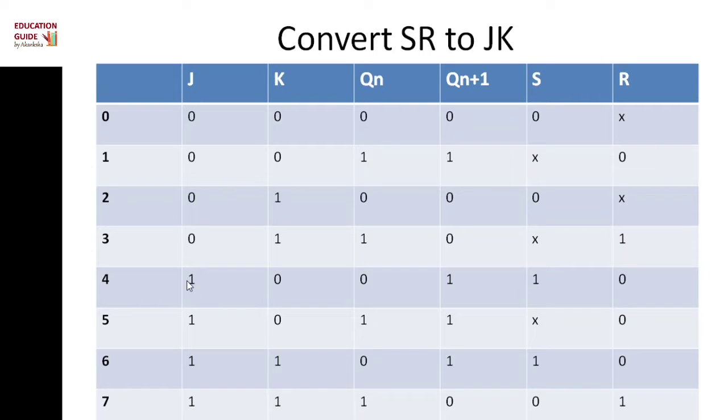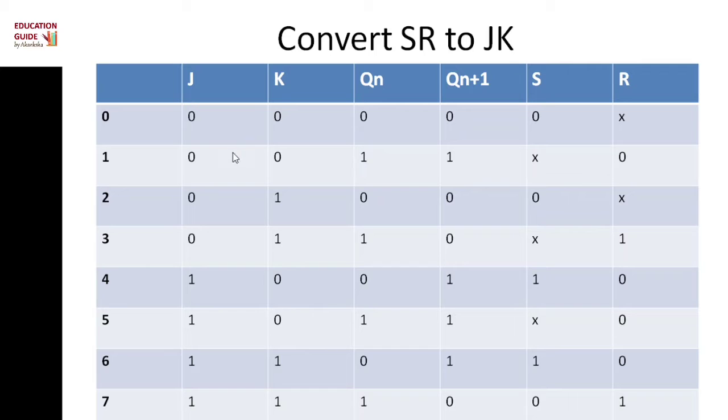When we give 1 0, then we get 1, which is the set state. When we give 1 1 as input, then we get the toggle of the previous state. If it is 0, then we get 1. If it is 1, then we get 0.